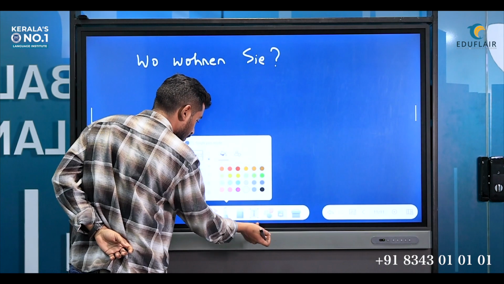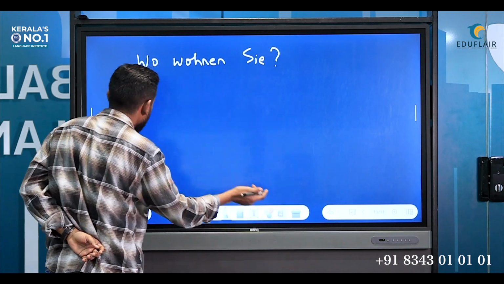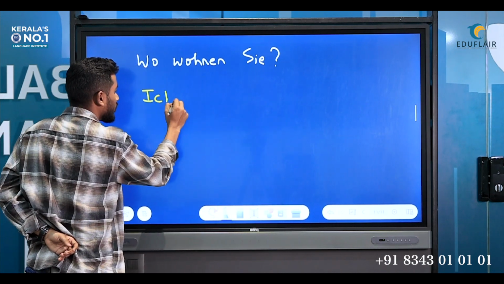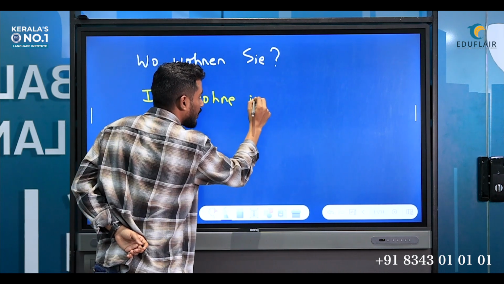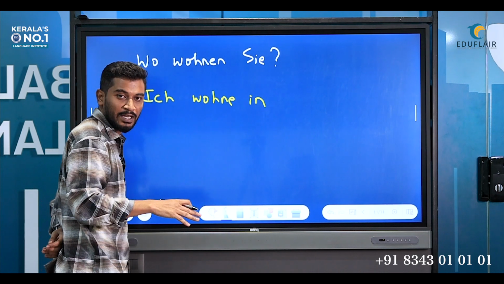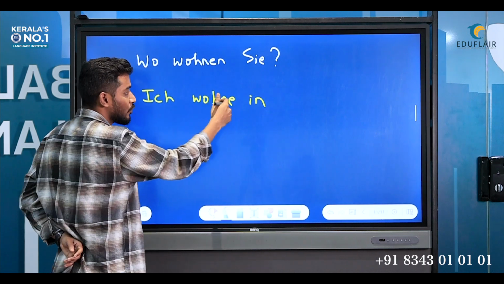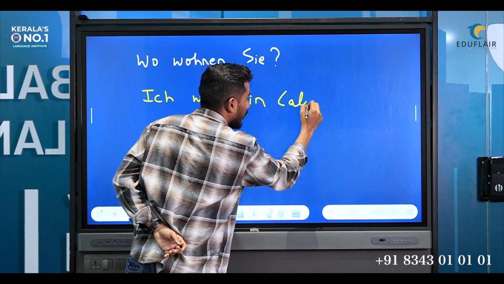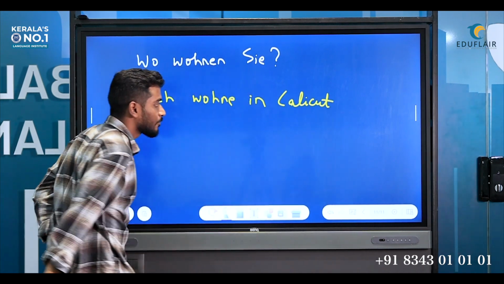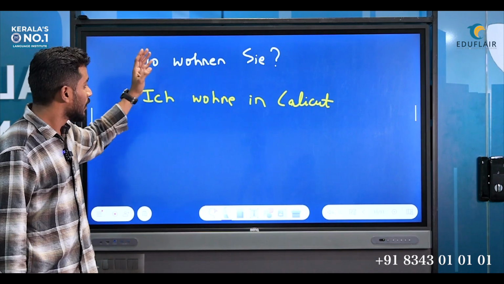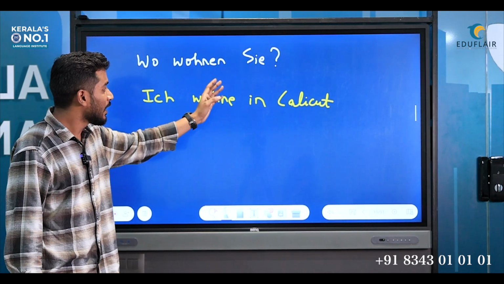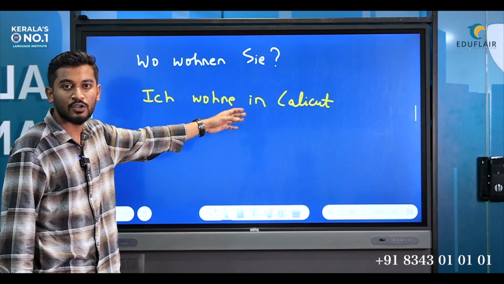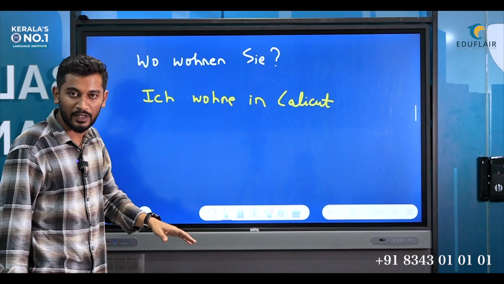How do we answer it? The answer that we have is Ich wohne in. Like currently I am residing in Calicut. So I'll say Ich wohne in Calicut. Ich means I, wohne means to live, in is your English in, and Calicut is where you will write down your place of residence, where you are currently living.